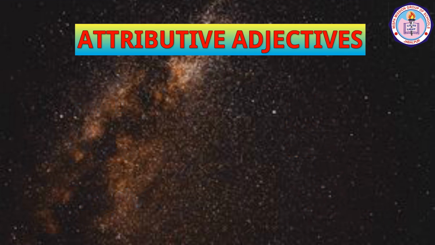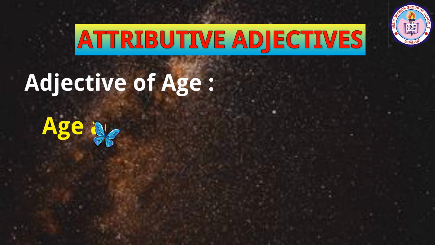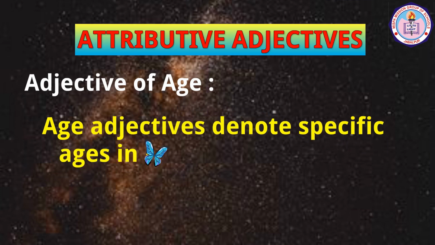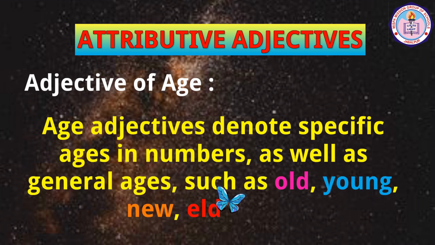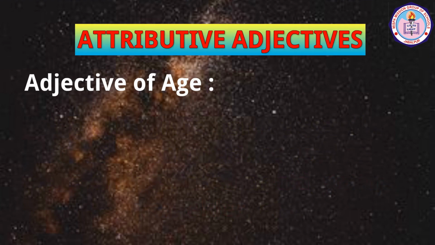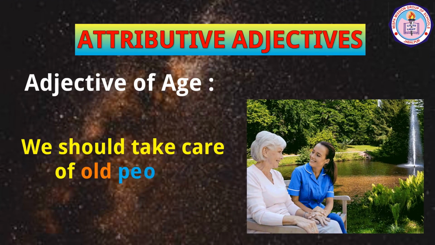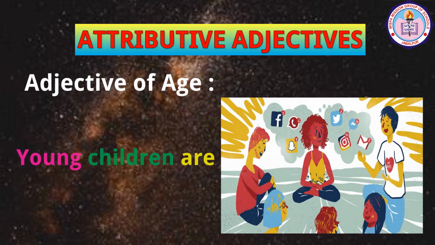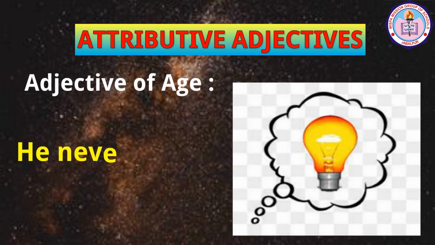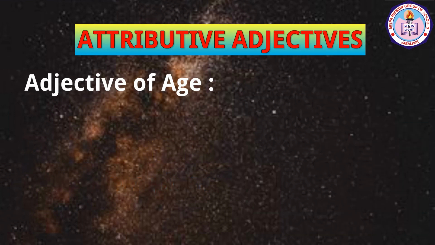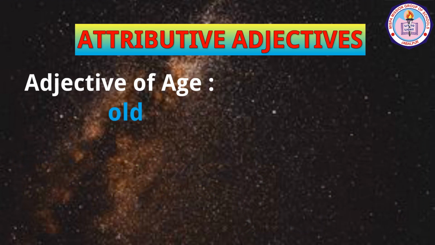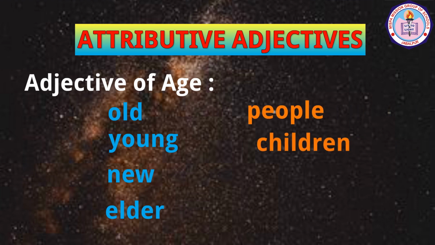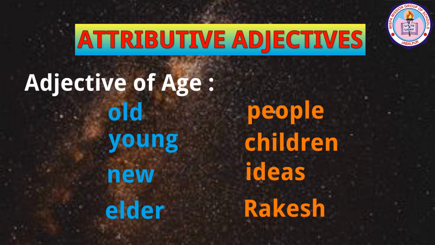Adjective of age. Age adjectives denote specific ages in numbers as well as general ages such as old, young, new, elder, etc. For example, we should take care of old people. Young children are attracted to social media. He never thinks about new ideas. Rakesh is elder to me in 2 years. Here, the adjectives old, young, new, and elder modify the nouns people, children, ideas, and Rakesh respectively.